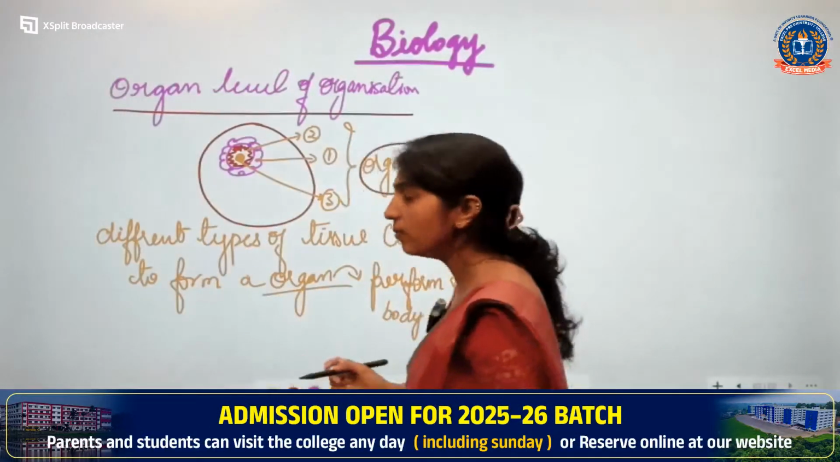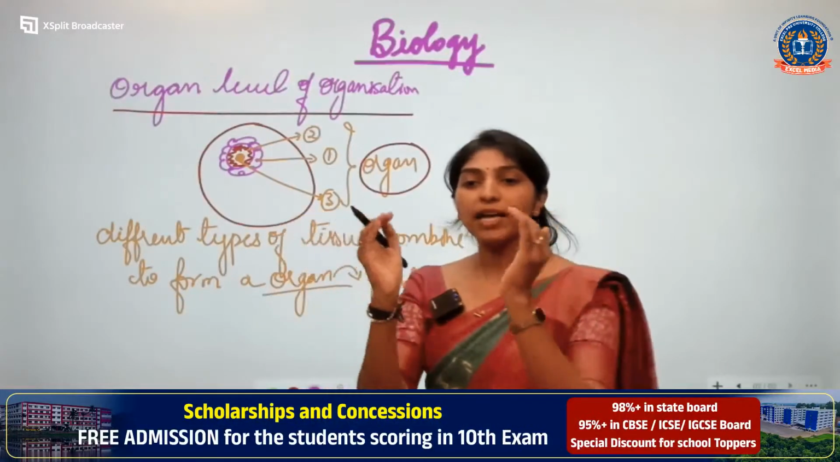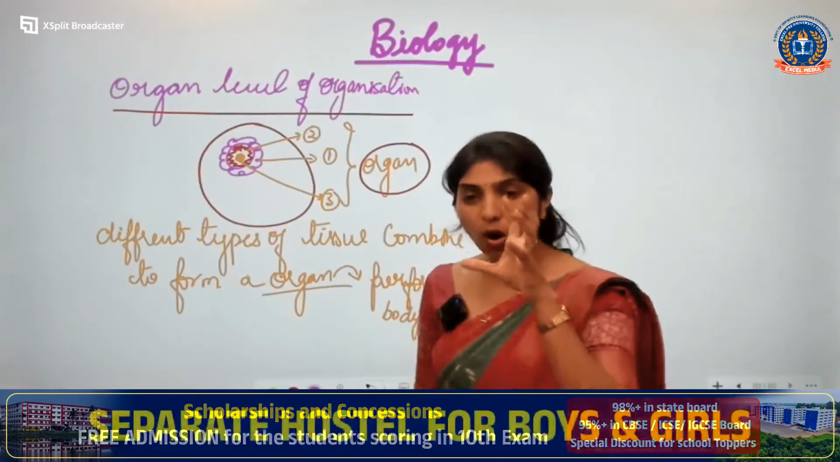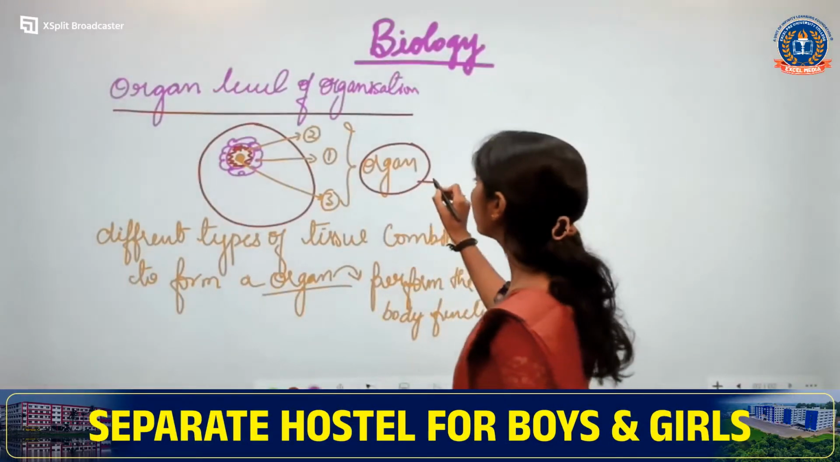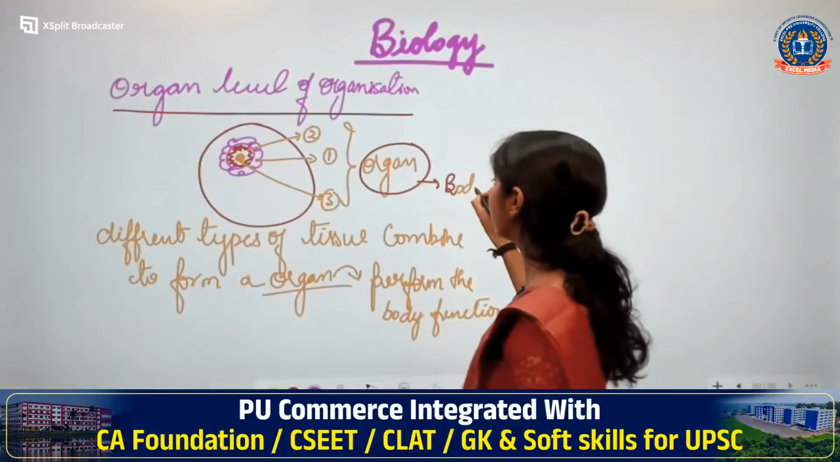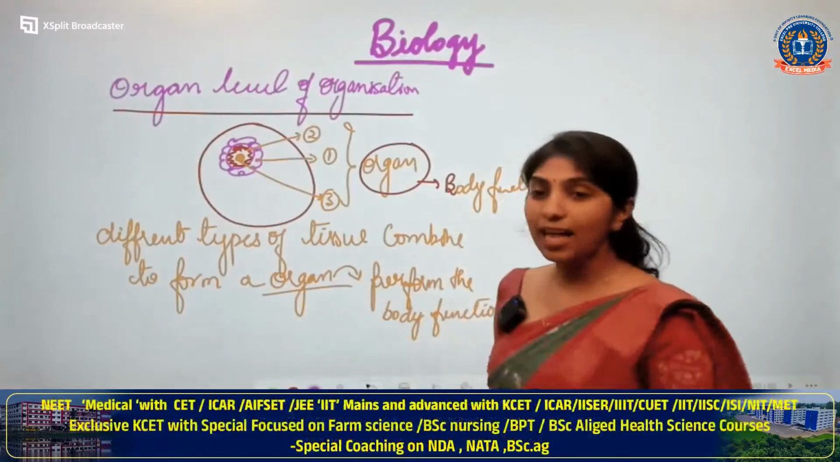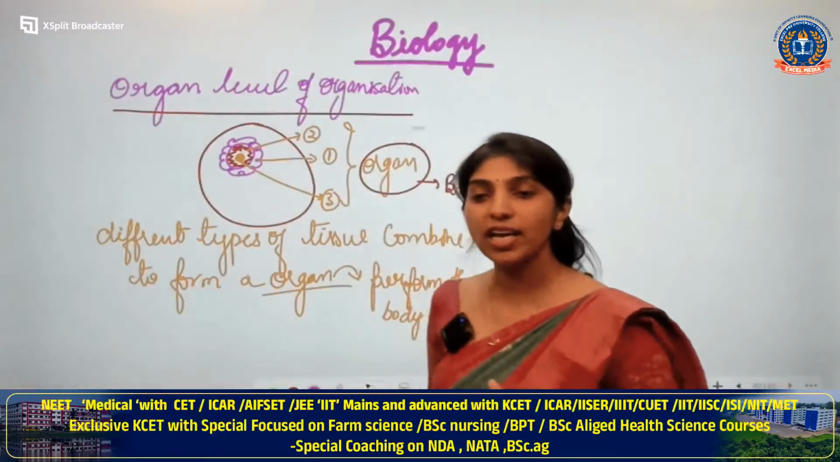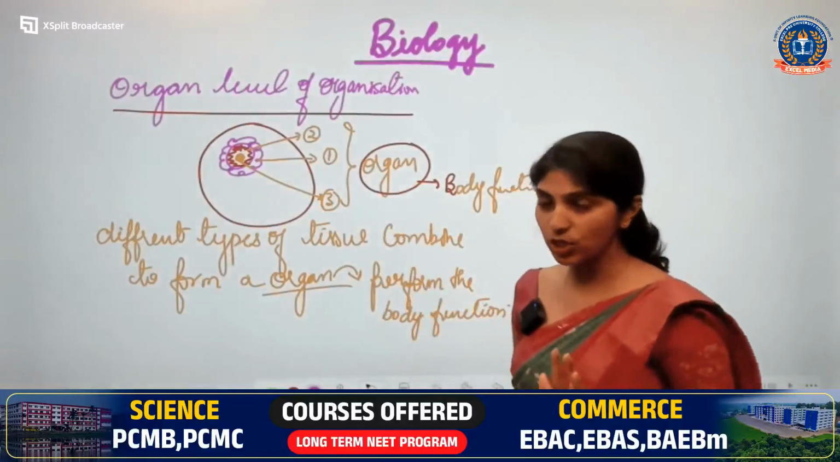I hope it is clear. Different types of tissues combine to form what? They form an organ. If that organ carries out the body function in an animal's body, then that animal has what level of organization? It has organ level of organization.